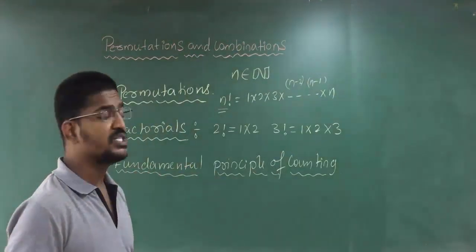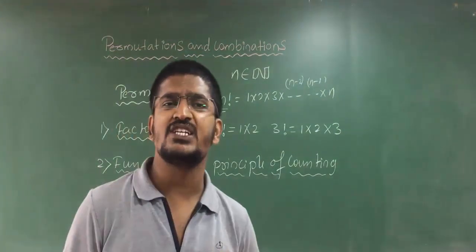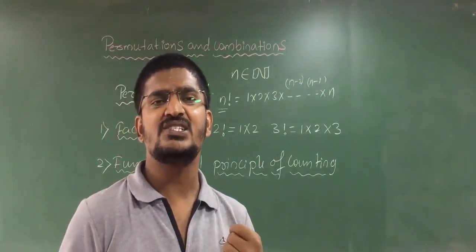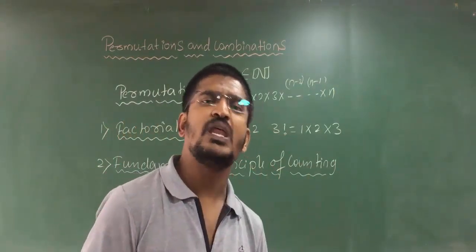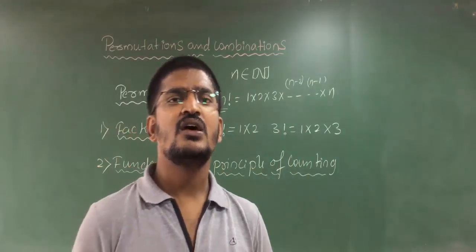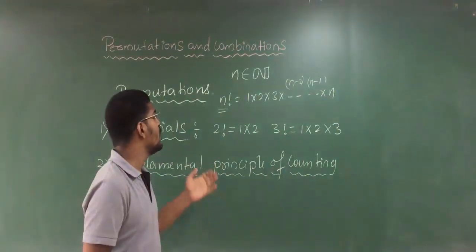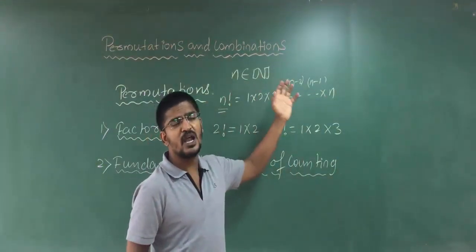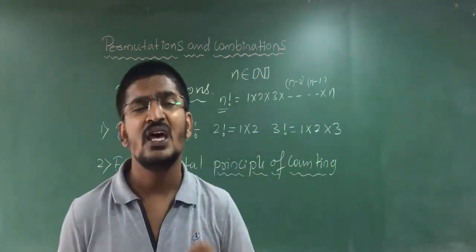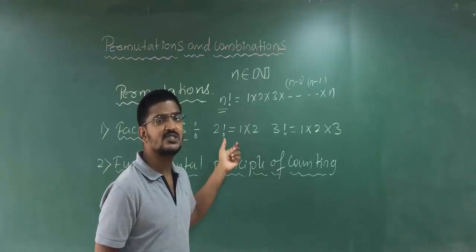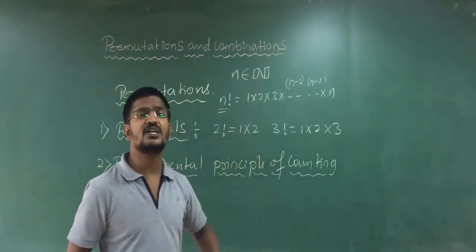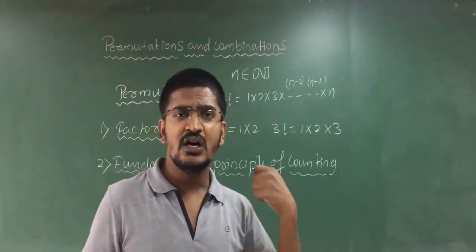That is what the factorial term means. Clear students? Factorial is the multiplication of the given number with its previous numbers. So n factorial is given by 1 multiplied with 2 multiplied with 3 and so on up to n. For example, 2 factorial is 1 into 2, and 3 factorial is 1 into 2 into 3.